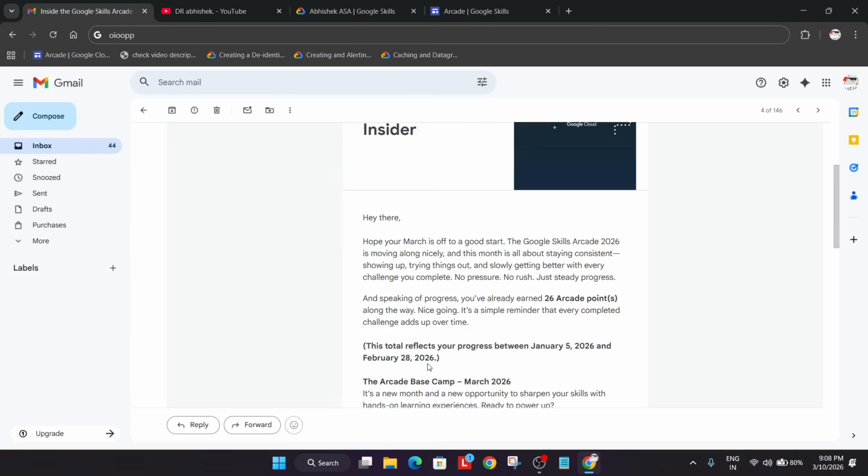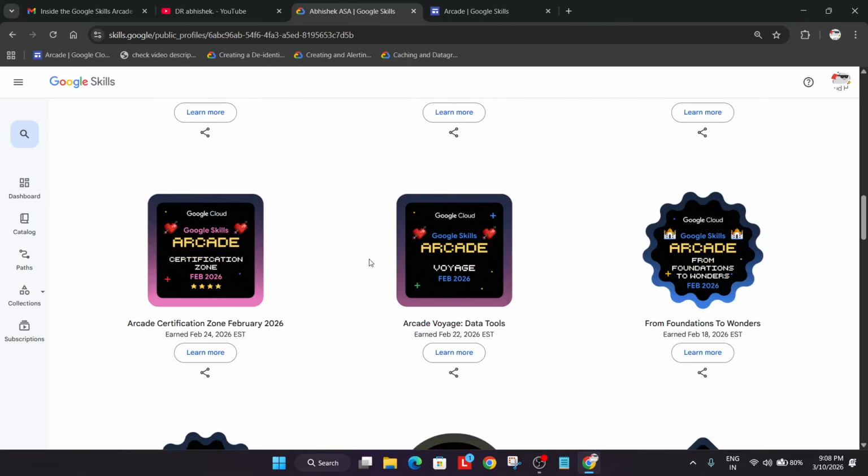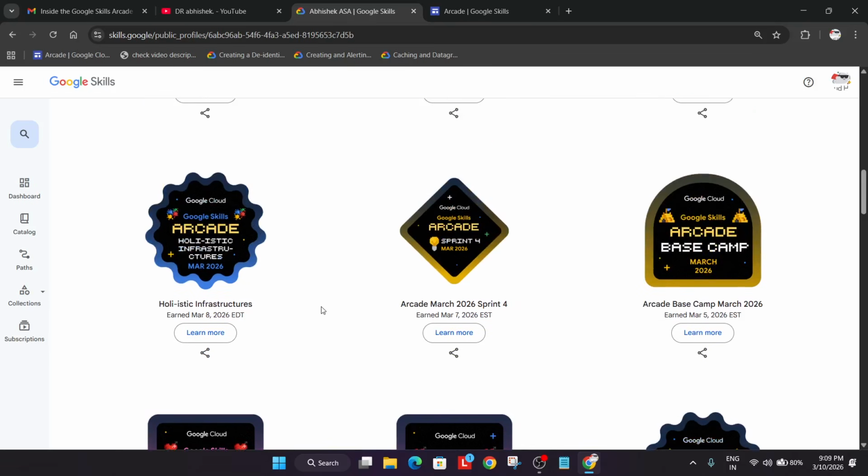So here all points reflect up to 28th of February, but I have completed up to 24th because I completed all the challenges. Now I have 26 arcade points for the February month. Now if I want to count more points, I will count. After the 28th of February, if I have earned any badges, I will count with the point system. For example, this game gave 1 arcade point and the sprint also gave 1 arcade point. So 1, 2, that is 27, 28, 29, 30.